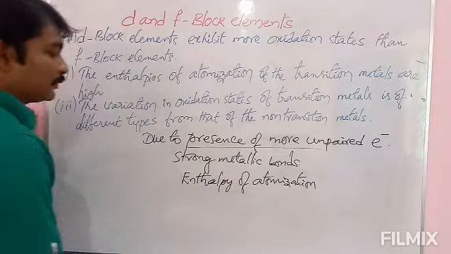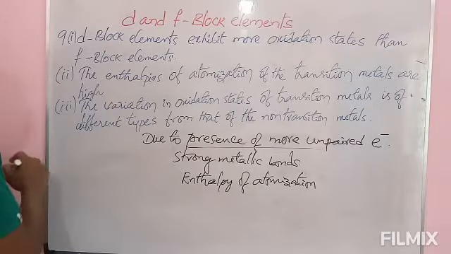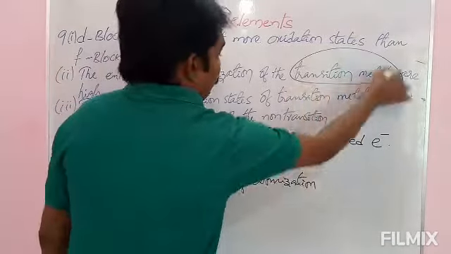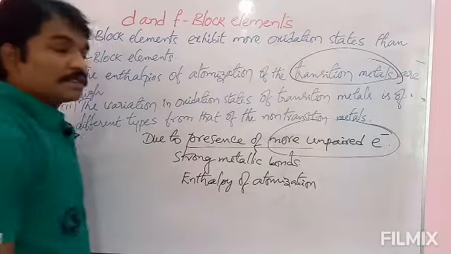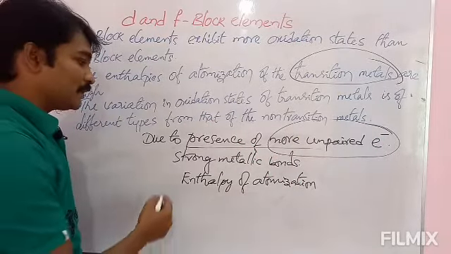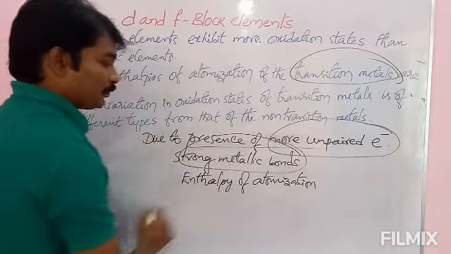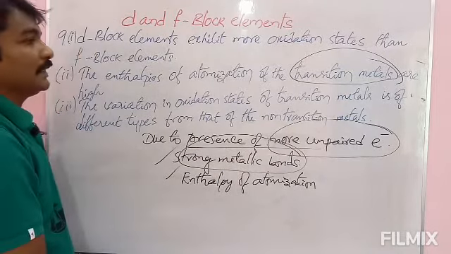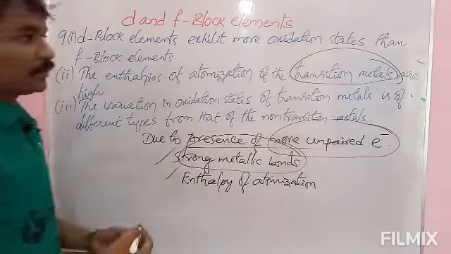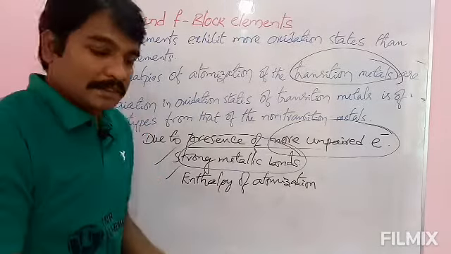Once again, check the reason: in case of transition metals, they have more unpaired electrons, so strong metallic bonds are formed, and due to strong metallic bonds, enthalpy of atomization is very high.